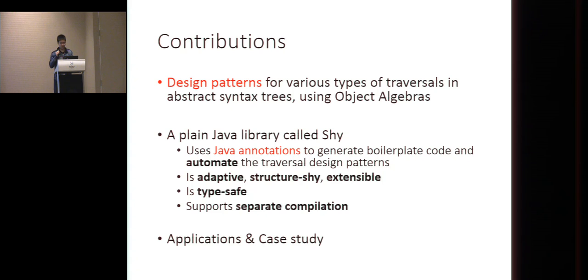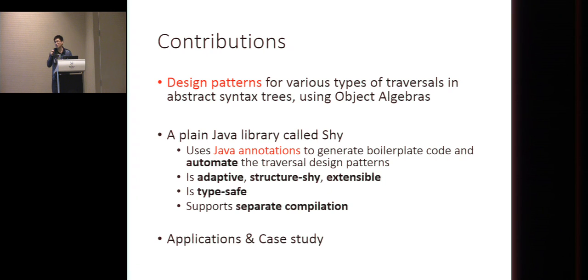Our contributions are that we capture a number of design patterns for various types of traversals in abstract syntax trees using object algebras. And then we provide a plain Java library called Shy. This Shy framework uses Java annotations and Java reflection to generate this kind of boilerplate code and automate the traversal design patterns. The approach is adaptive to further changes, and it's structure shy.